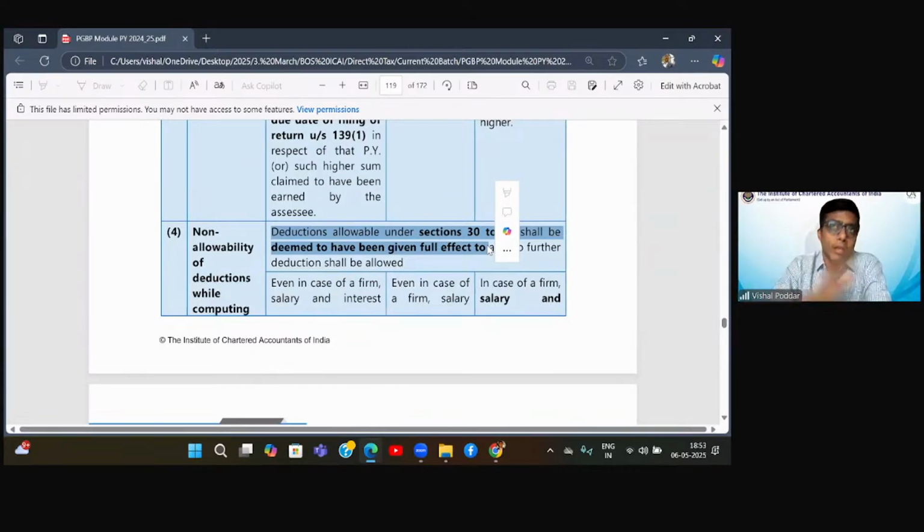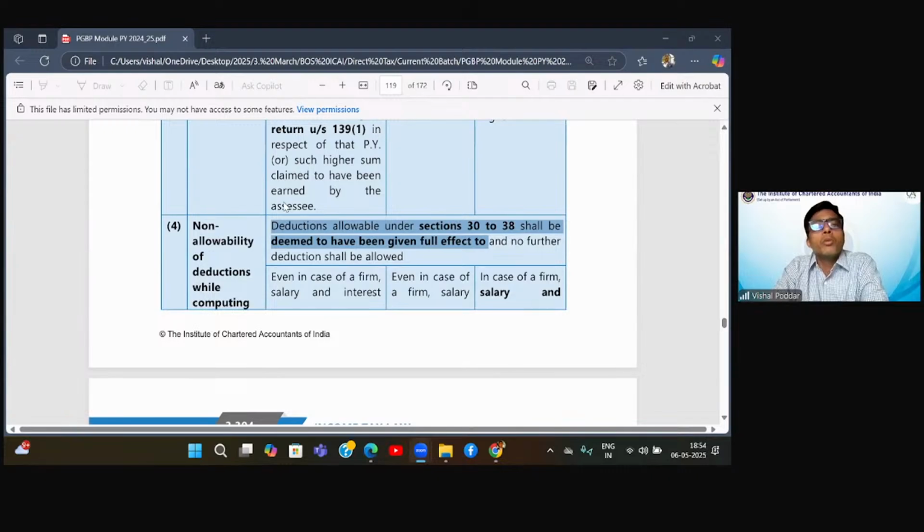Two, in the next year, whenever in future you believe or you show it as bad in your books, there is no separate deduction for that bad debts because these sections are given full effect. This is the presumption that these sections are given complete effect. So no further deduction will be allowed to you for bad debts.